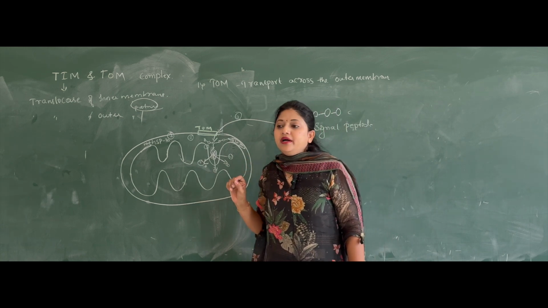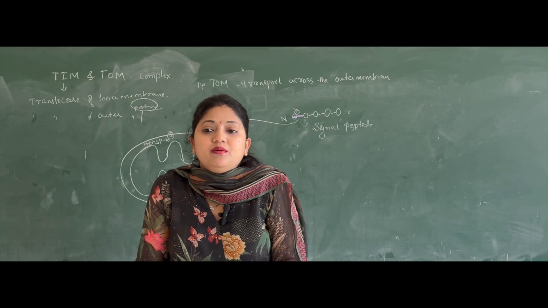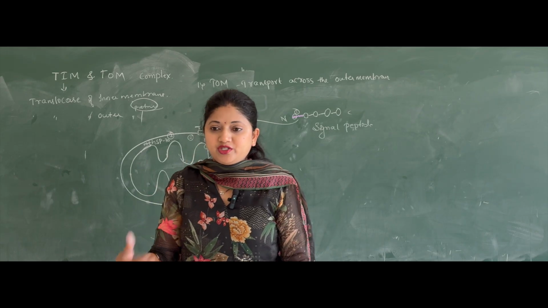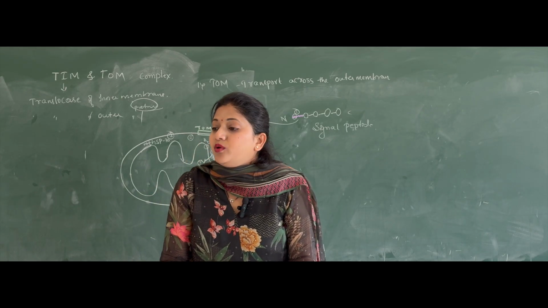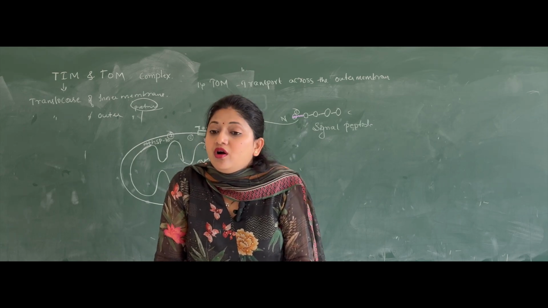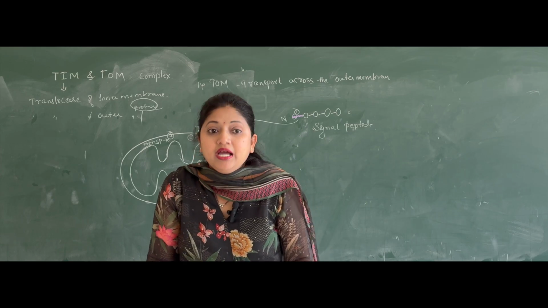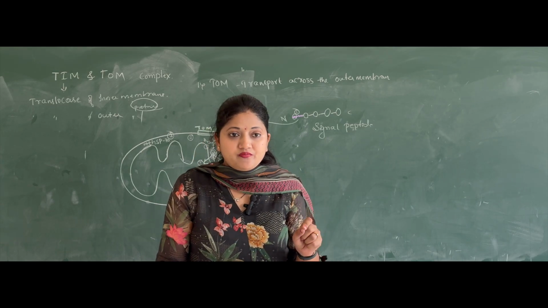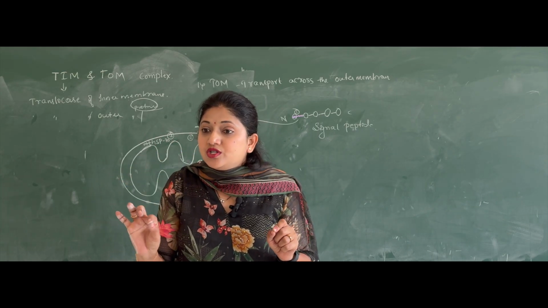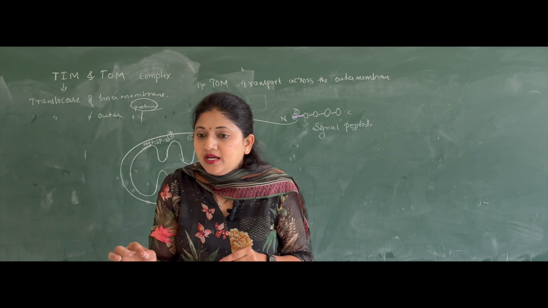Okay, remember, this is one of the important proteins. Protein folding: most of the times the question has been asked. The proteins or the enzymes which are used in the folding of the proteins are called chaperones.